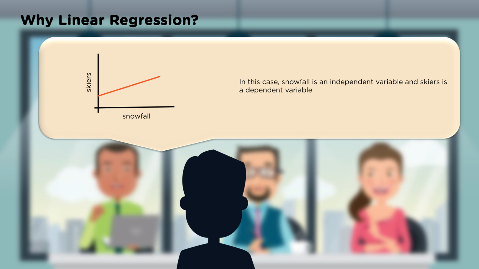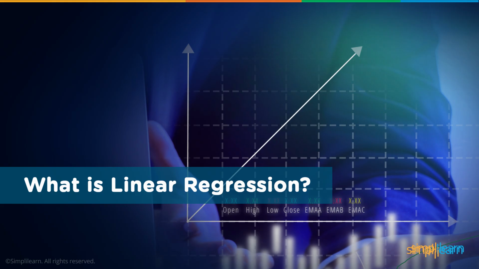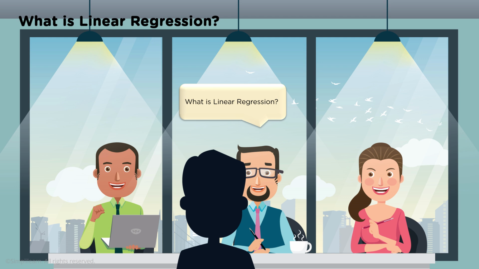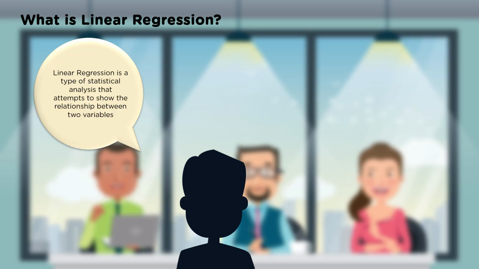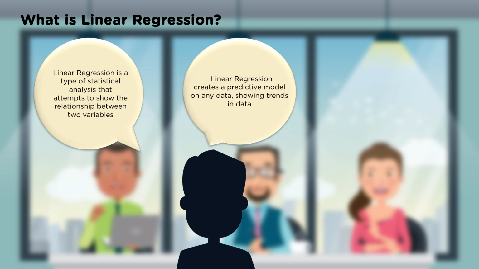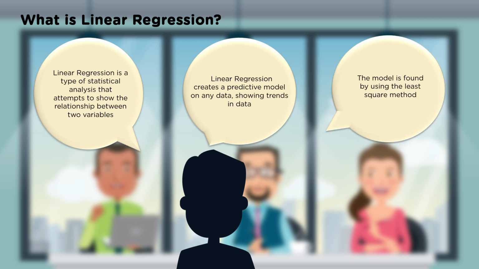Let's talk a little more about what is linear regression. We went from predicting the number of skiers from snowfall and looked at the formula a bit, but let's look closer at what exactly is going on. This question is going to come up in an interview: what is linear regression? Linear regression is a type of statistical analysis that attempts to show the relationship between two variables. It creates a predictive model on any data showing trends in data. The model is found by using the least square method. There are other methods, but the least square method happens to be the most commonly used, and we usually start with it since it usually works the best on most models.